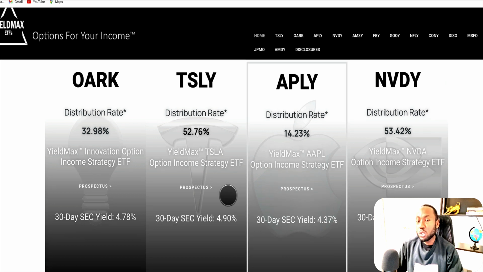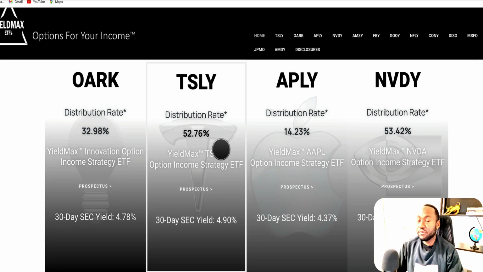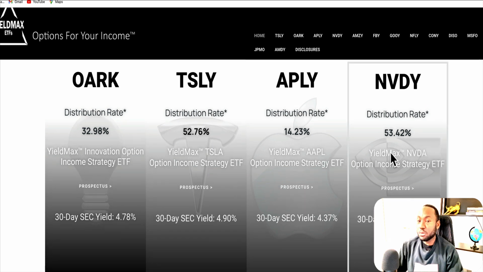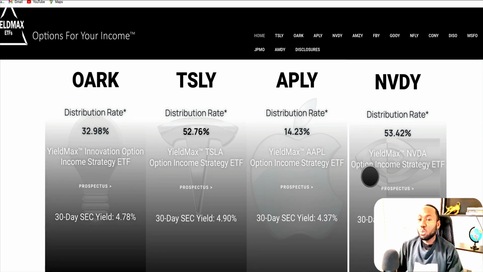We're going to look at the difference in the yield distribution and the history of distribution. We're going to look at the performance between these two, and we're going to look at the graph, which will consolidate the data for you to decide which one you should go with.